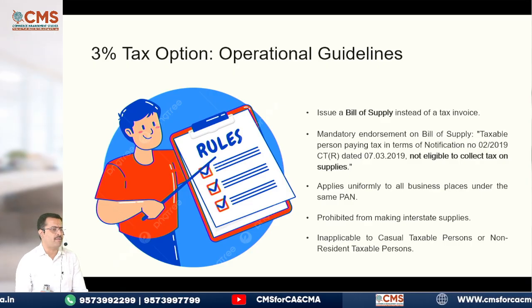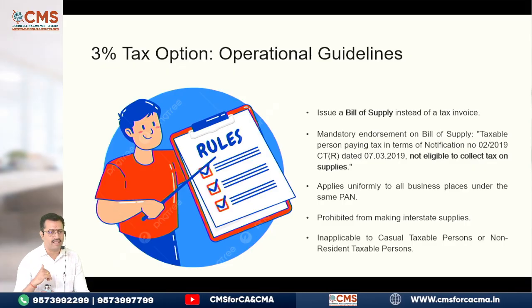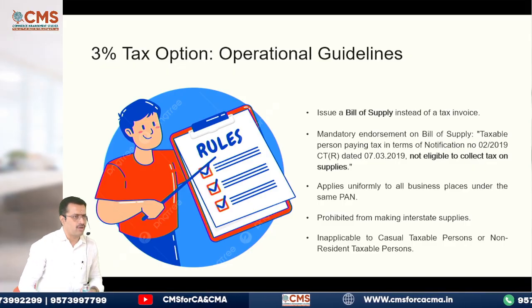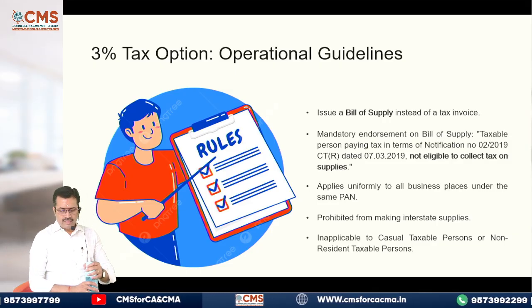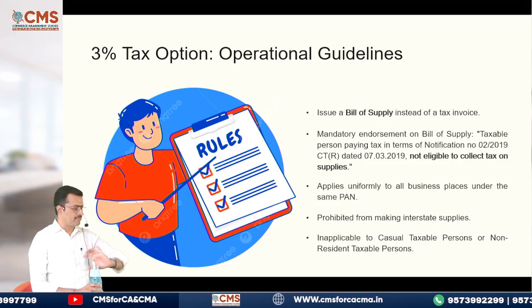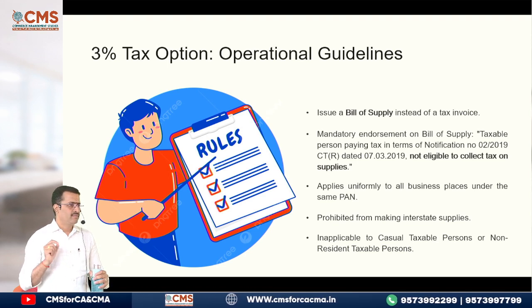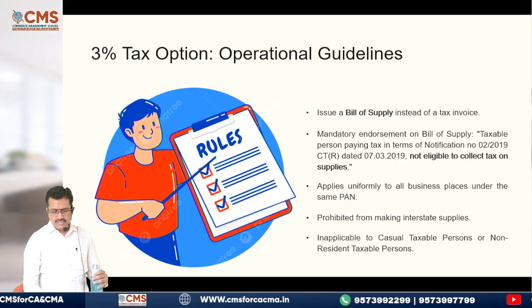Next, prohibited from making interstate supplies. You cannot make interstate supplies, but you can purchase from other states. Then inapplicable to casual taxable person or non-resident taxable person. Understood? So with this, the last 1 hour what we were discussing, we have covered around 13 marks in our GST. Levy and collection we have done, 13 marks in our GST.